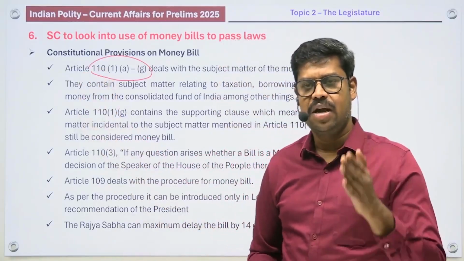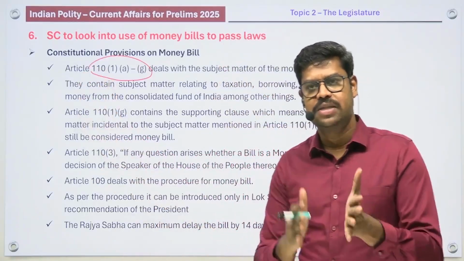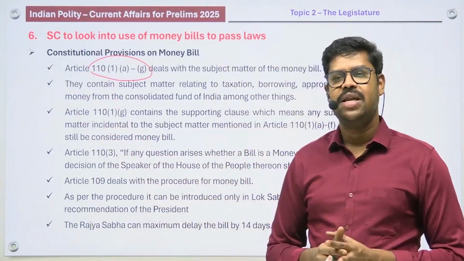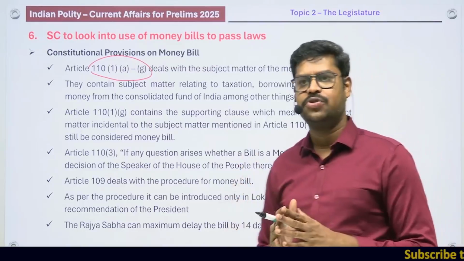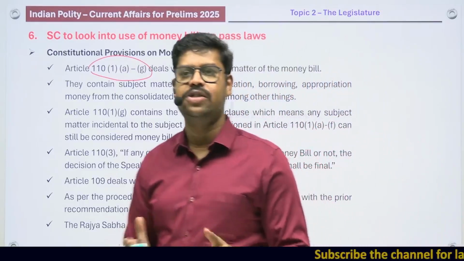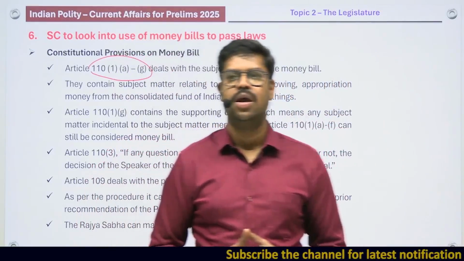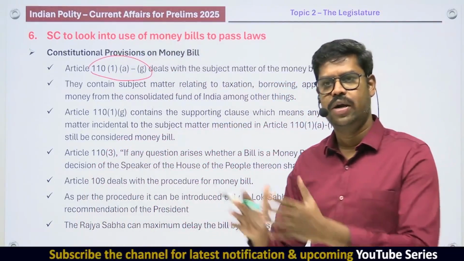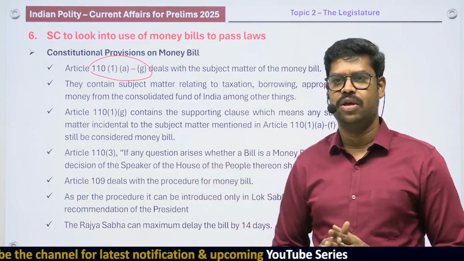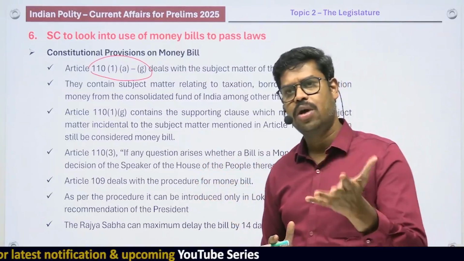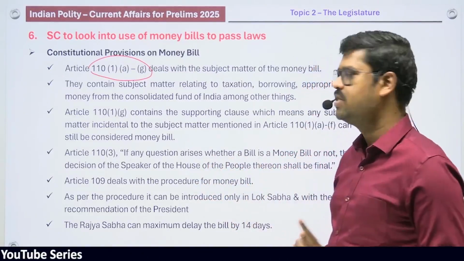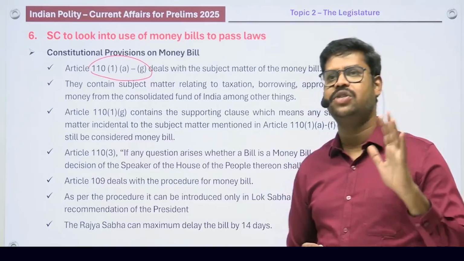In fact, Article 110 Clause 1, Subclause A to Subclause G, it deals with certain subject matters. And if any bill contains only these subject matters, then such a bill can be considered to be what is called a money bill. But the most important point here is that these bills should contain only these subject matters, not any of the other subject matters. What are those subject matters predominantly related to? These subject matters are majorly related to taxation matters.